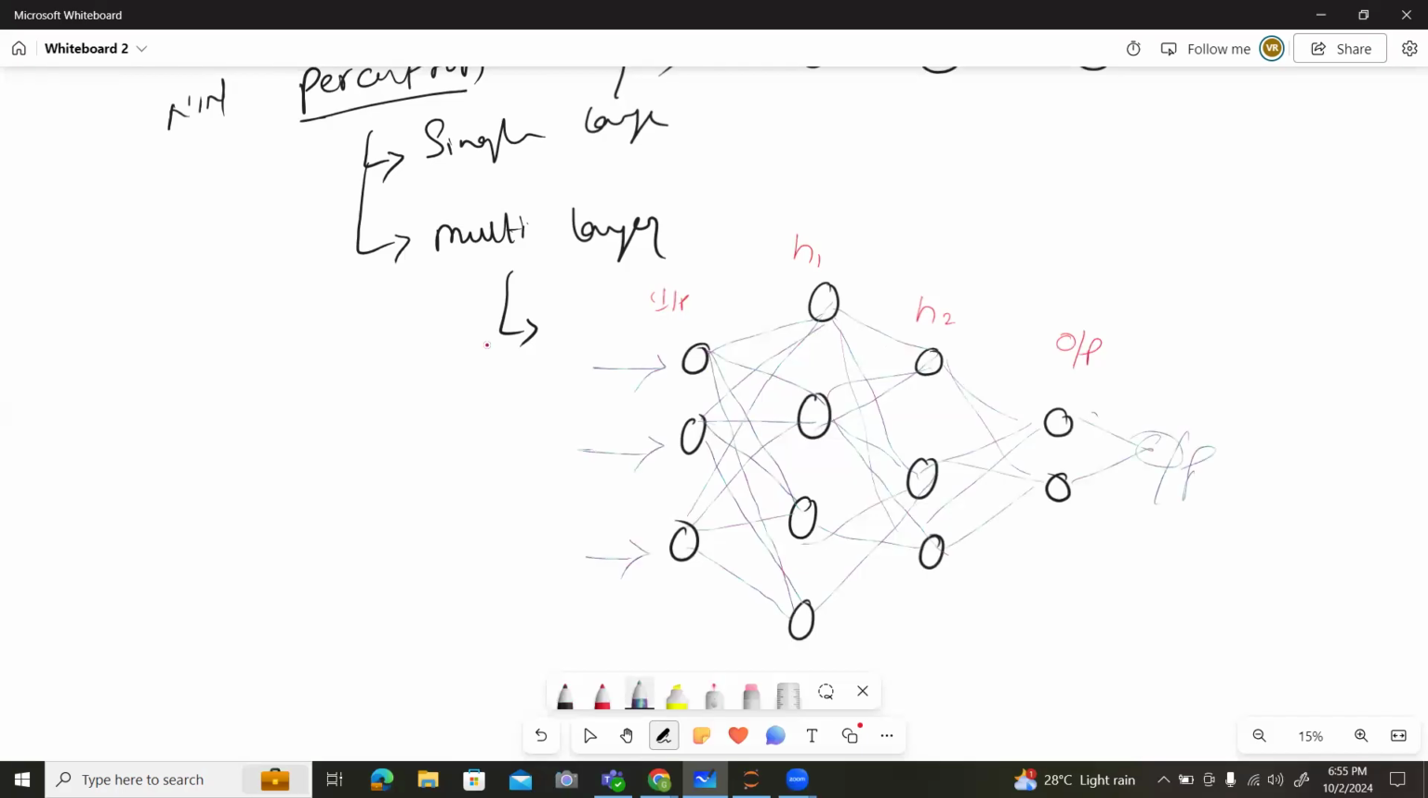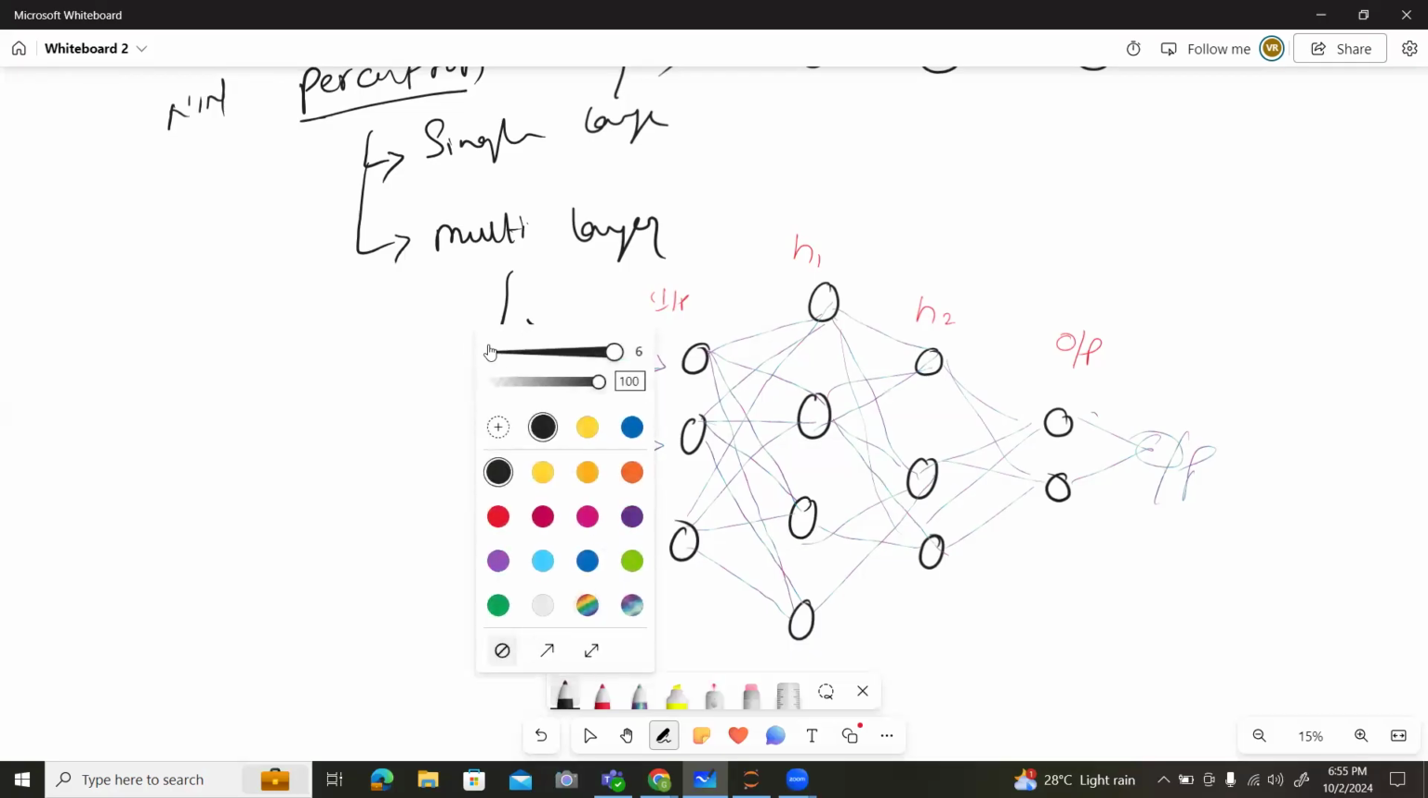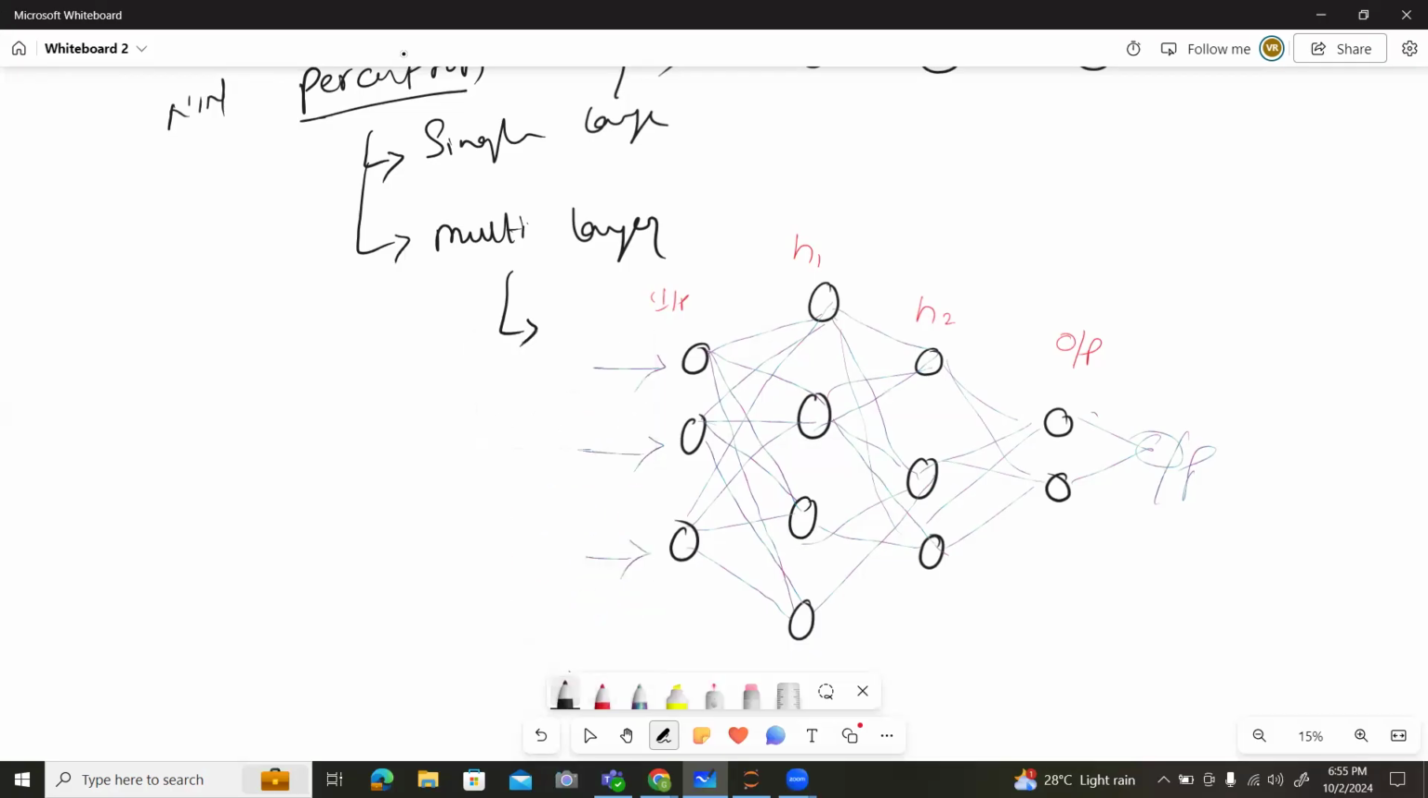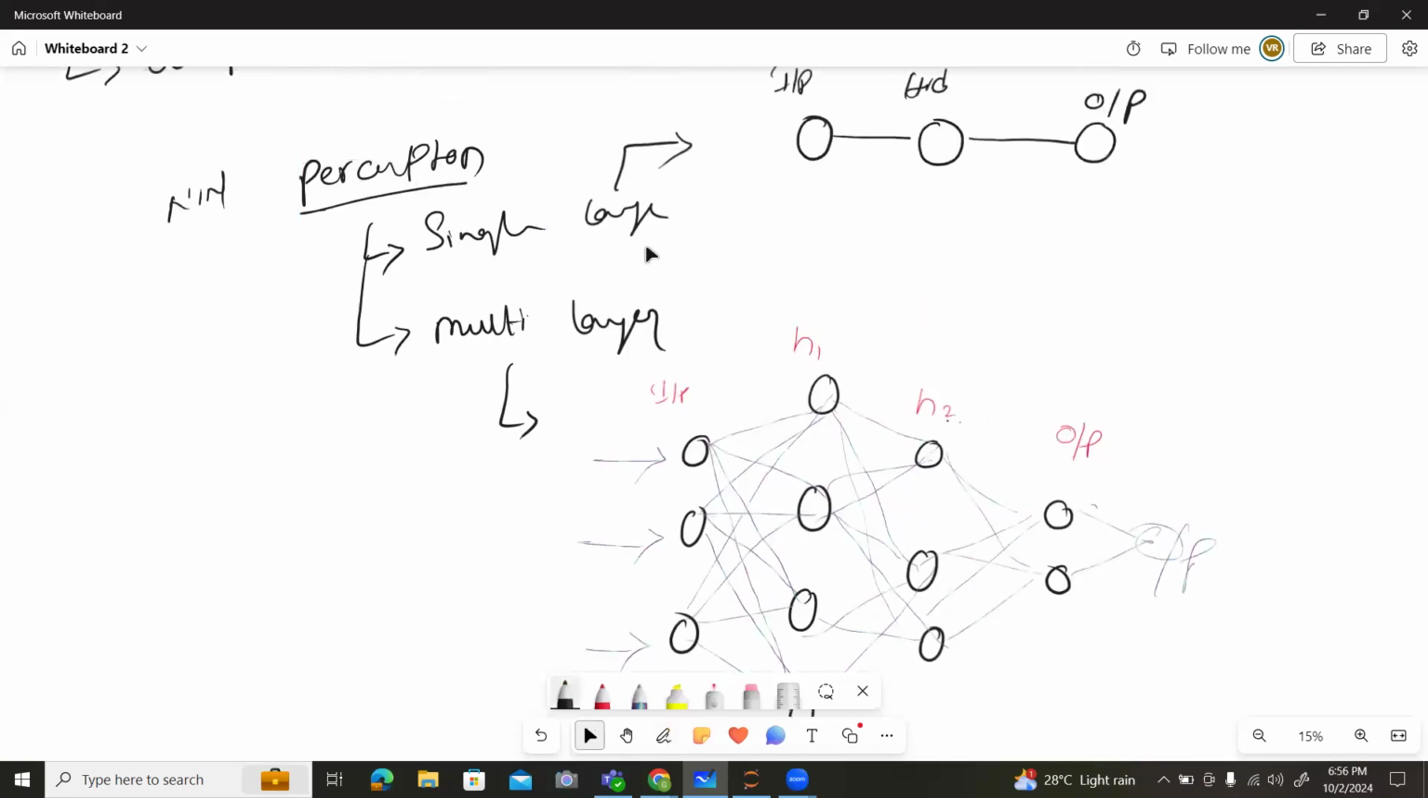We have multiple inputs and multiple outputs. This is known as a multi-layer perceptron, which contains multiple inputs and multiple outputs. Hidden layers, we can create n number of hidden layers. There is no limit for creating the hidden layers. This is the single layer perceptron and multi-layer perceptron. These are the two types of perceptrons we have.